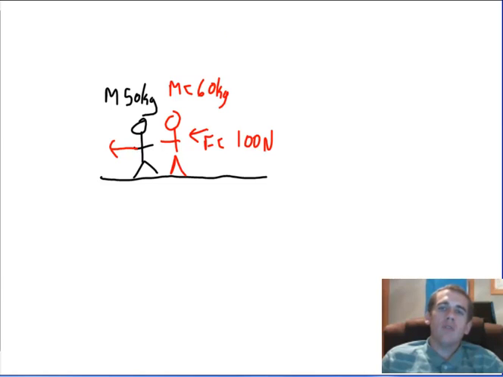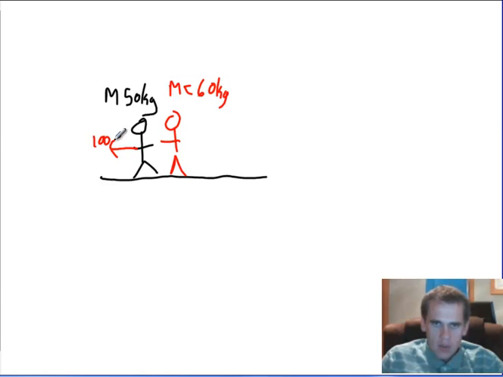According to Newton's third law, an equal but opposite force acts back. So the red guy pushes on the black stick figure with 100 newtons of force, and automatically we know there's also a 100 newton force acting this way.